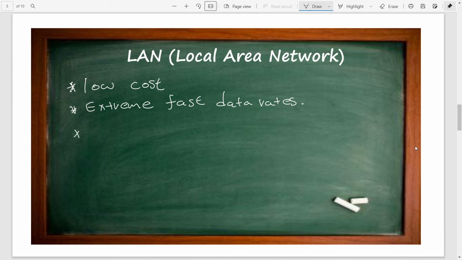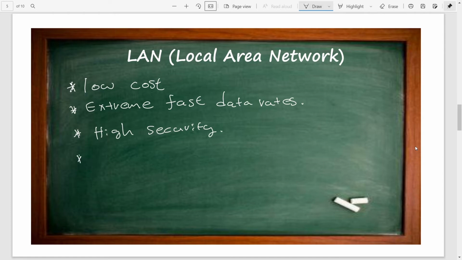Next feature is high security. This is a kind of private network, so external parties can't involve in the activities of this kind of network. So this shows high security performance.